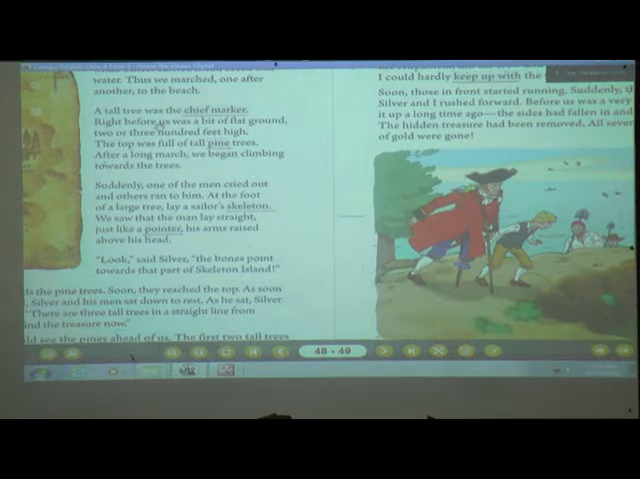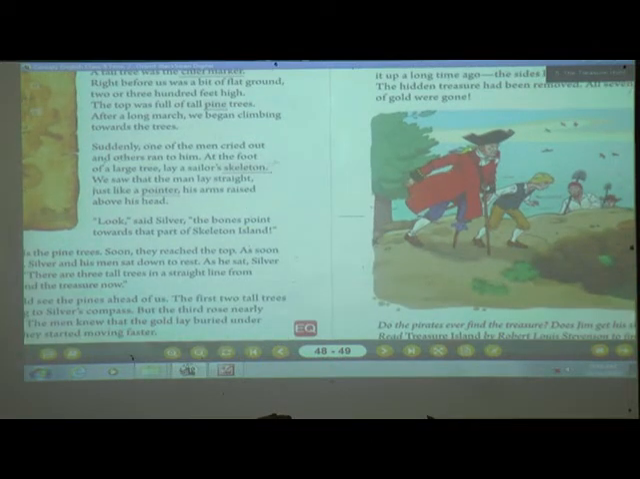A bit of flat ground was there, 200 or 300 feet high. You can imagine how high that was. And the top, when they reached there, was full of tall pine trees. Pine trees means what? A very tall evergreen tree with leaves like needles. If you see, there are some trees whose leaves are like needles. And after a long march, they began climbing towards the tree.